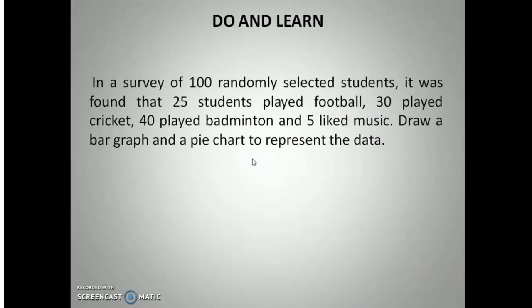Now there is a problem for you. You have to do it and you have to learn by yourself. The problem here is that in a survey of 100 randomly selected students, it was found that 25 students played football, 30 played cricket, 40 played badminton, and 5 liked music. Draw a bar graph and a pie chart to represent the data. You have to solve this problem very similarly to the previous example.